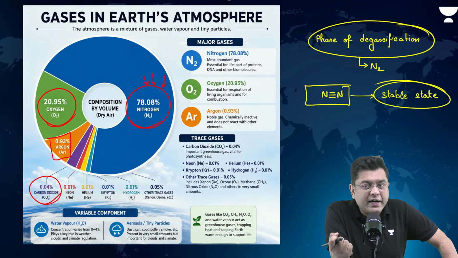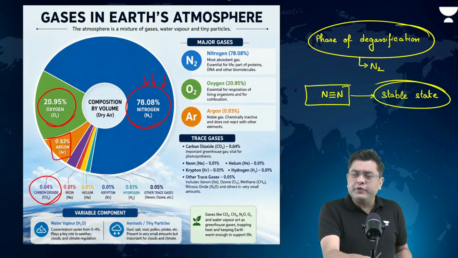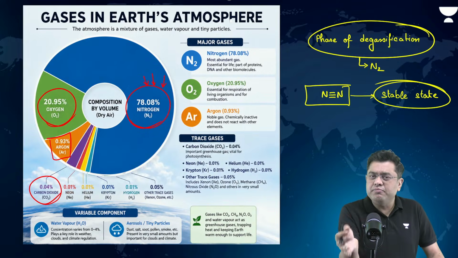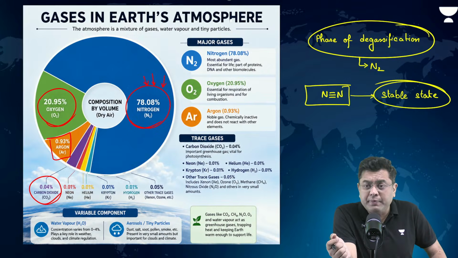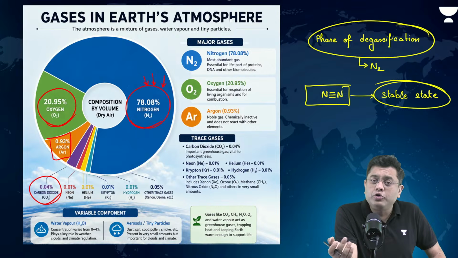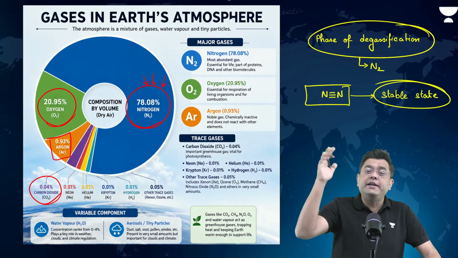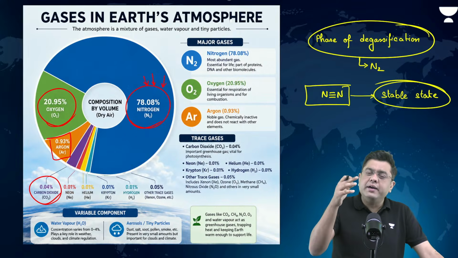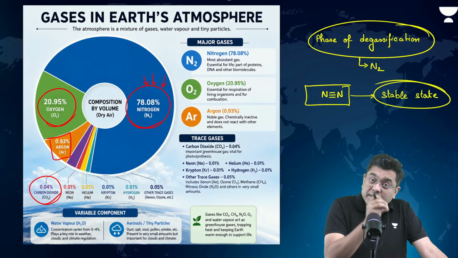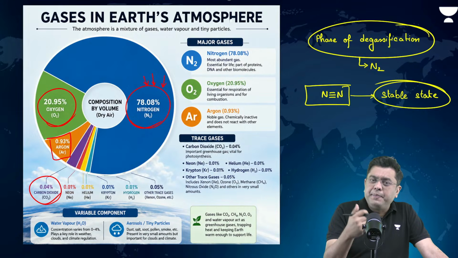Carbon dioxide does react with the rocks, forms carbonates. For example, when the planet Earth was evolving around 90 to 95 million years ago, a series of volcanic events covered the entirety of planet Earth. Such huge amount of lava and gases came out that the atmosphere was dominated by carbon dioxide. Oxygen quantity reduced, and so much amount of carbon dioxide was there that basically the planet started heating up due to greenhouse effect. The planet's temperature increased.